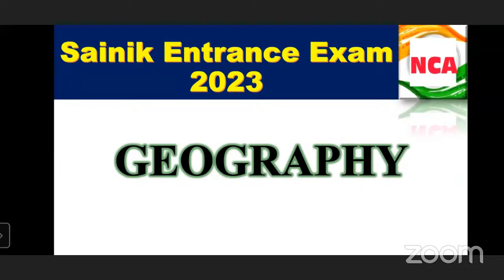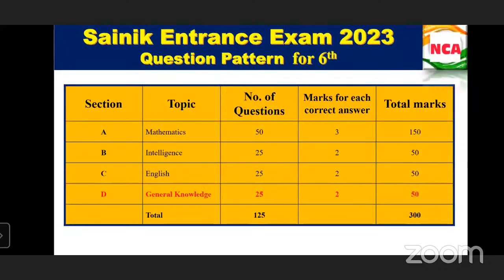Good morning, all. Welcome to NCA. So in today's session, we are going to start with our geography, right? Before entering into the topic, I will give a quick view of what we saw in the last class, that is the introduction for geography and how many questions are asked in geography. This is the question pattern for standard 6th. Section A consists of mathematics, B is intelligence, C is English, and D is general knowledge.